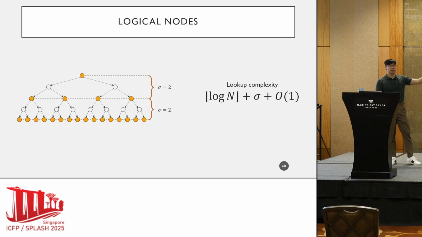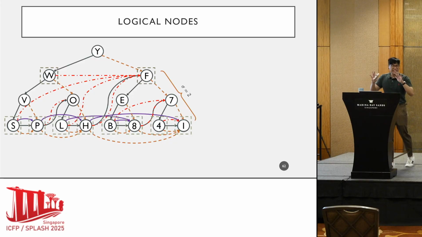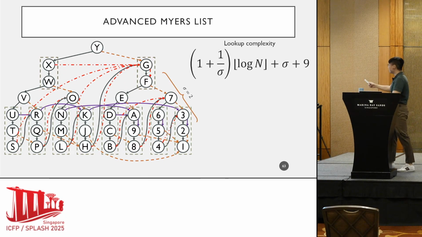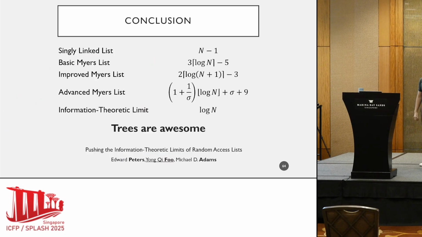So in reality, this isn't our data structure. It actually expands a little bit more, and therefore the lookup complexity increases by a factor of 1 over sigma. To illustrate, you have this really messy structure, and it expands to something even messier, but fundamentally there are only 2 outgoing pointers per cell. So we retain the same cell structure as before. This is the advanced Myers list with a lookup complexity of (1 + 1/sigma) log n plus sigma plus 9. That's the end of my talk.